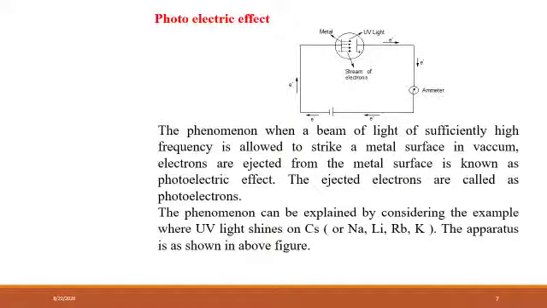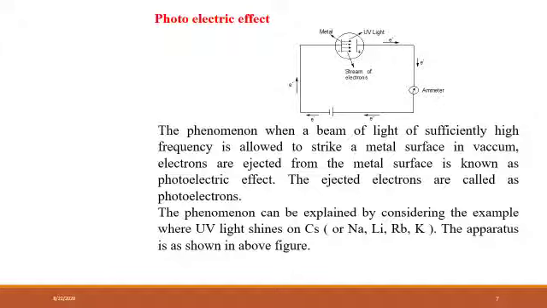Now let's see the photoelectric effect. You can see it in the diagram also. This photoelectric effect is the phenomenon in which, when a beam of light of sufficiently high frequency is allowed to strike a metal surface in vacuum, electrons are ejected from the metal surface. This is known as the photoelectric effect.